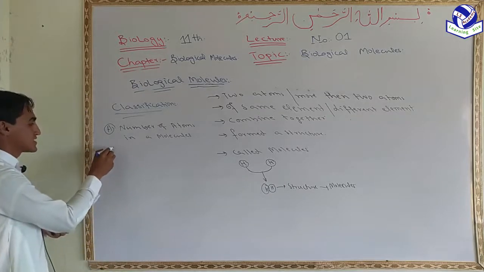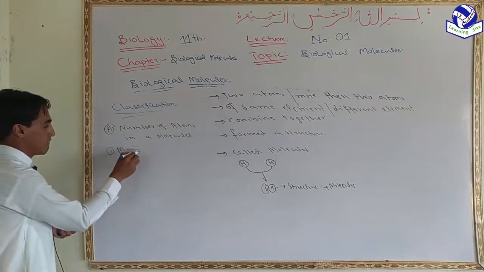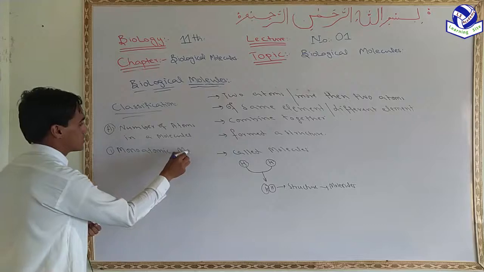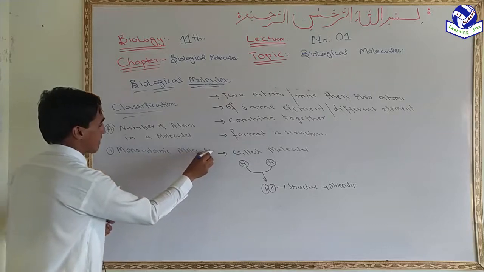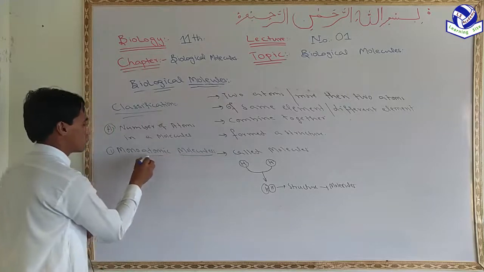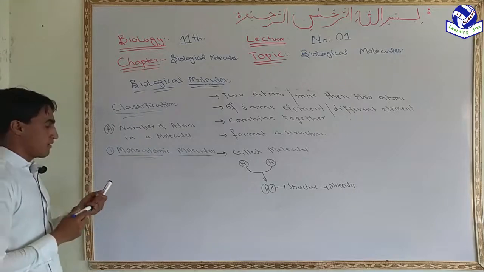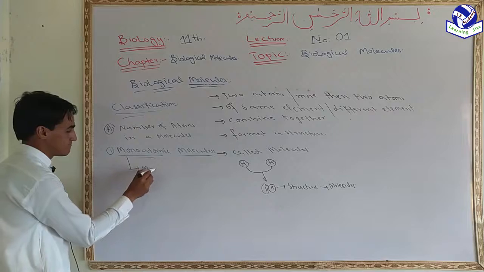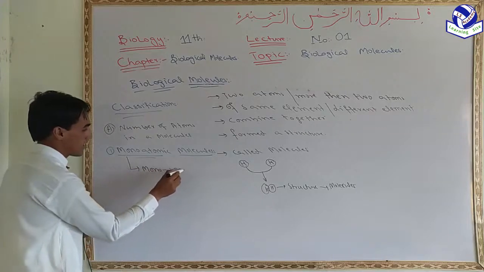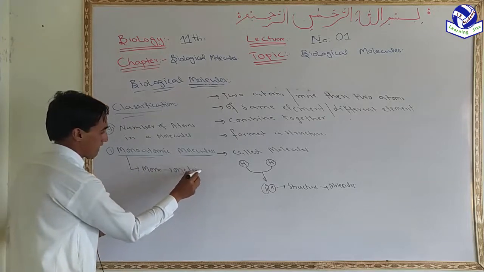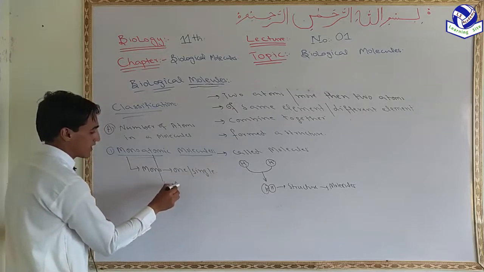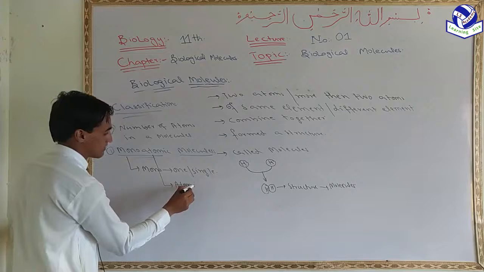The first class is monoatomic molecule. Mono means one or single, and atomic represents atoms.